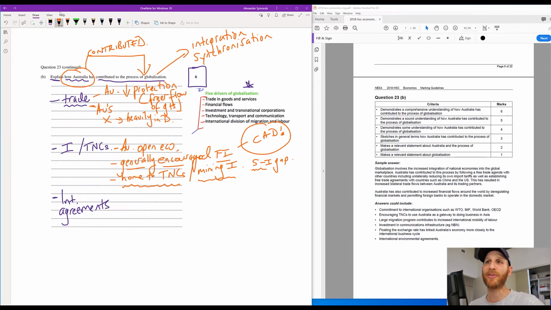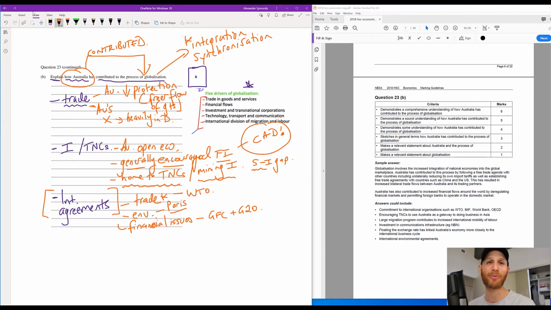So these are examples here that Australia, again, is contributing to that integration between economies, those links between economies, the investment being allowed in. So Australia has taken sort of leading positions in terms of encouraging global cooperation and global integration. This is true in terms of Australia's work with the World Trade Organization. In terms of environmental issues, we could look at the Paris Agreement, where Australia is trying to get links